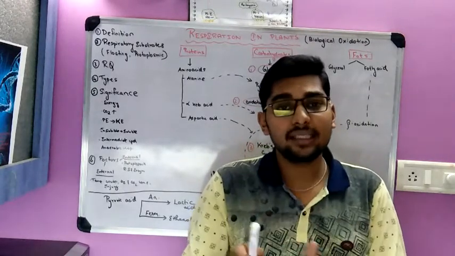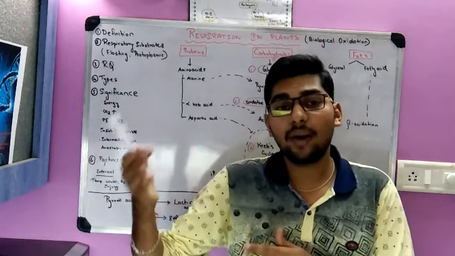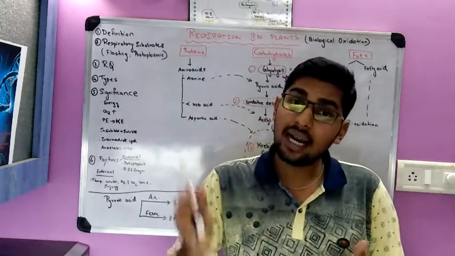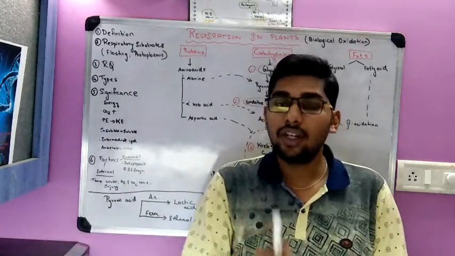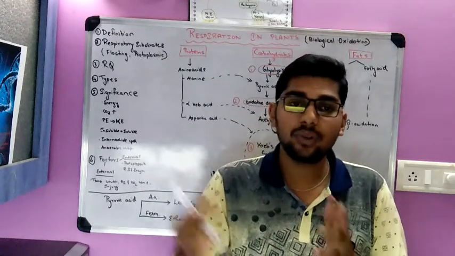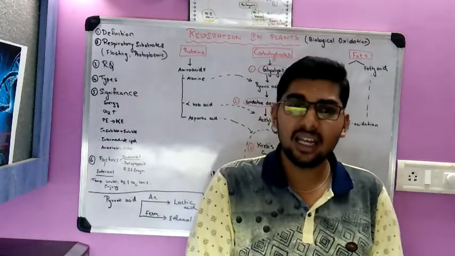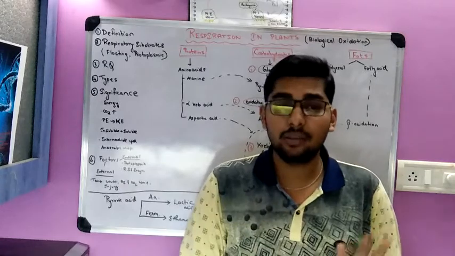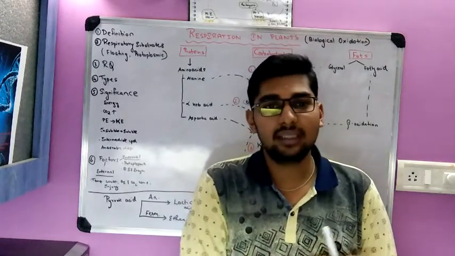So with irregular exercise, like when you exercise after 6 months or 1 year, this won't happen if you do continuous exercise. When you exercise once or twice a year, doing very long or strenuous exercise for a long time, anaerobic respiration occurs. That is the reason for muscle aches and all.